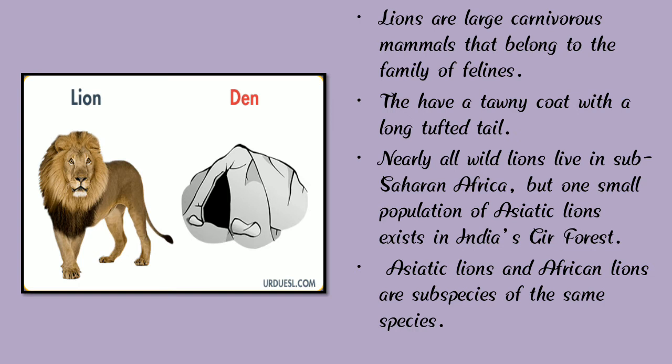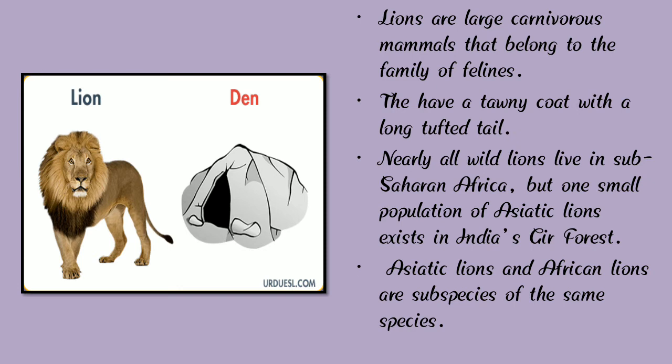The Asiatic lions and African lions are subspecies of the same species. Lions live in a den, and lions are carnivorous animals because they eat the flesh of other animals.